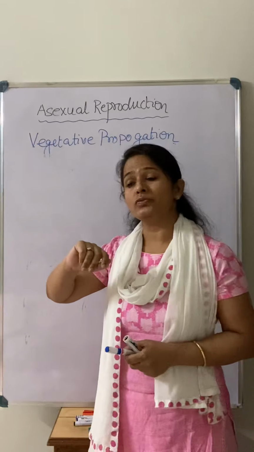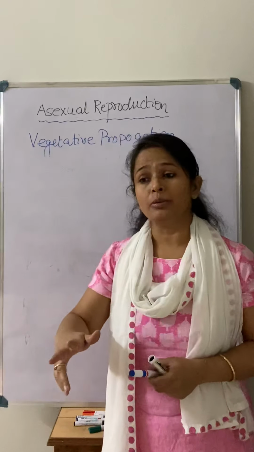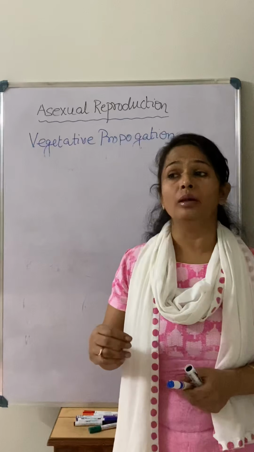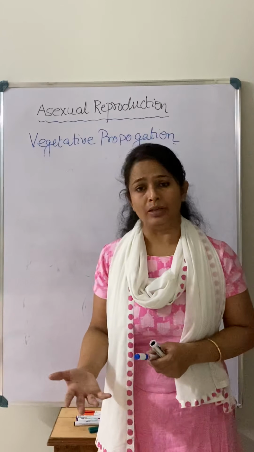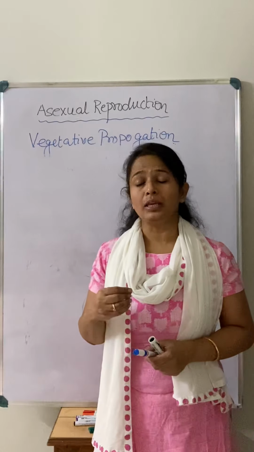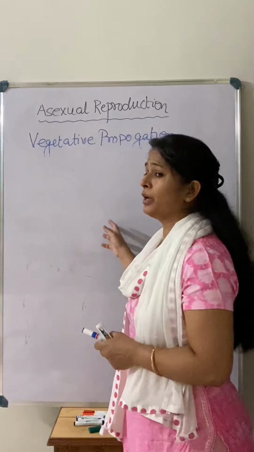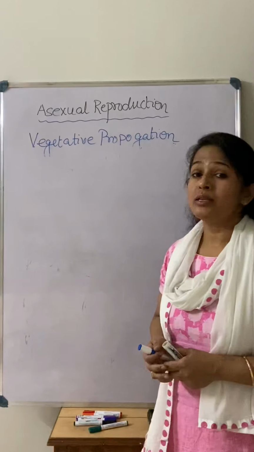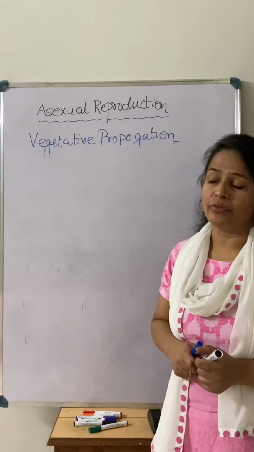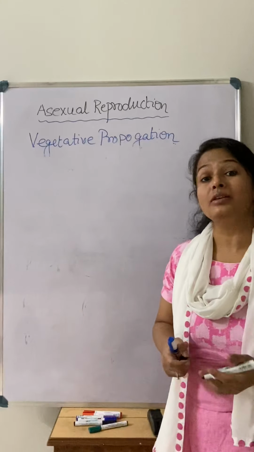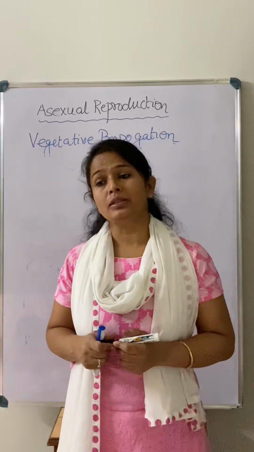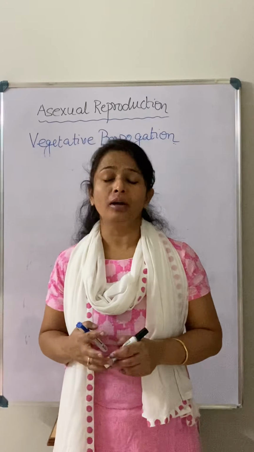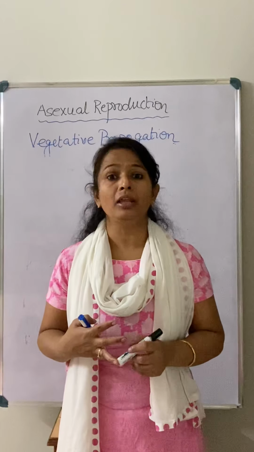The second advantage is that we can obtain a larger number of individuals in the next generation, so progeny can be more in vegetative propagation. But there is also a disadvantage. When we talk about vegetative propagation, we are talking about a part of the plant body, any vegetative part.